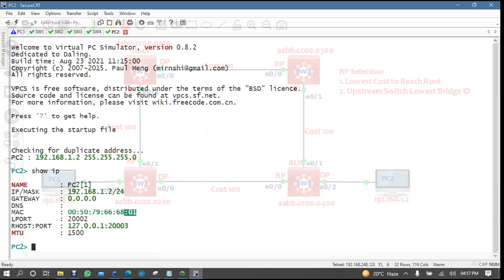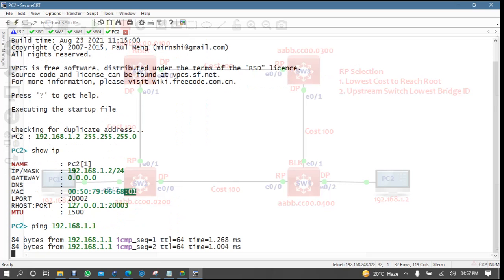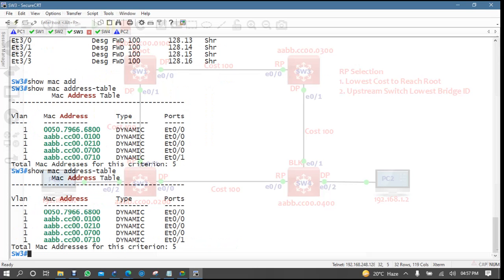Let's generate some traffic from this side. Ping 192.168.1.1. Do I have the entry now? Why is the entry not coming? No problem.